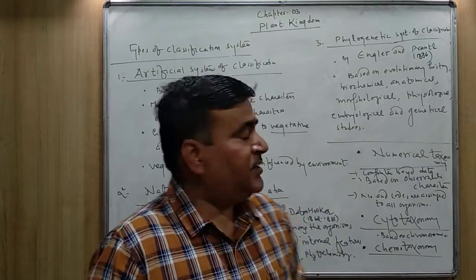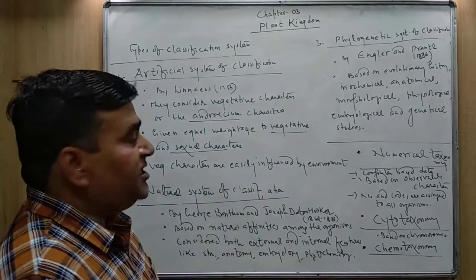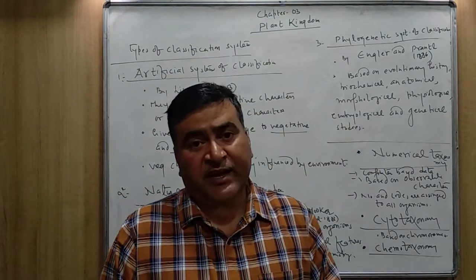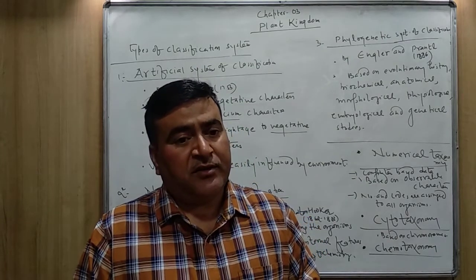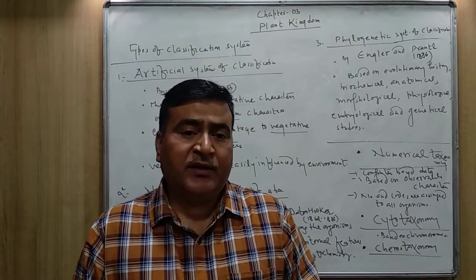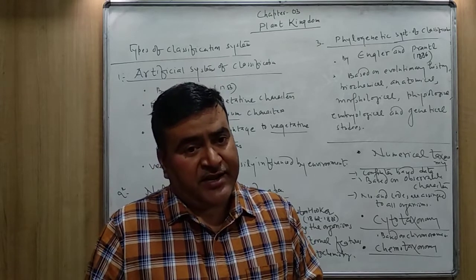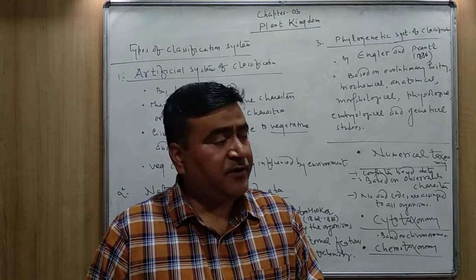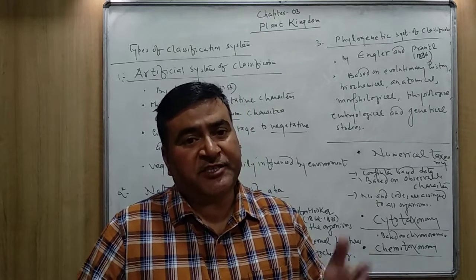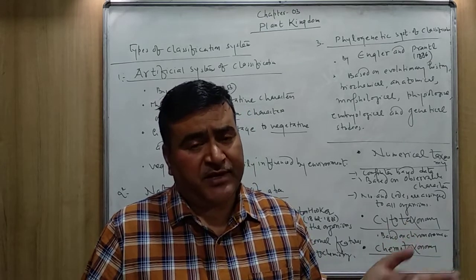As I told you, the vegetative characters are easily influenced by the environment. Suppose the environment is moderate, there is moderate light, temperature, humidity, definitely the vegetative growth will be much better.